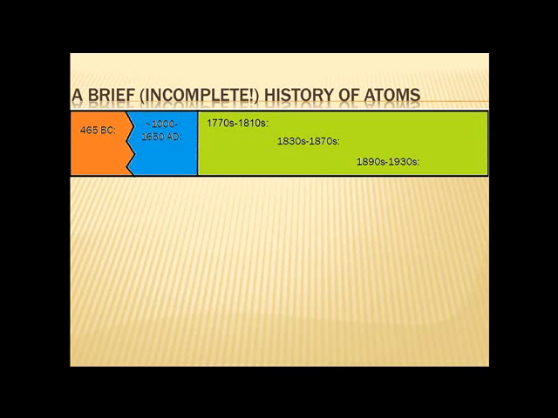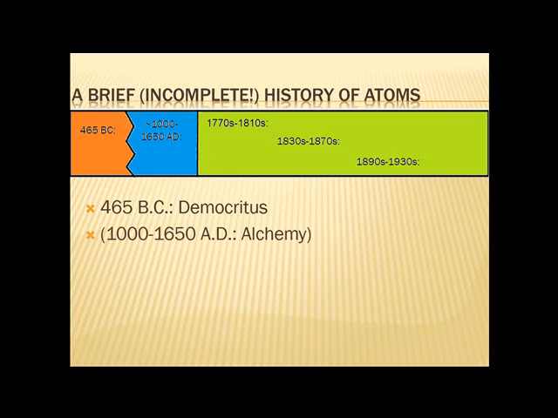So as far as a brief and very incomplete history of atoms, the first time the word atom actually shows up is within Greek philosophy from a philosopher named Democritus, and he proposed that an atom was a necessary philosophical construct, and we'll get to what that means in a little bit. Between about 1000 to 1650 AD, essentially the idea of atoms was forgotten.